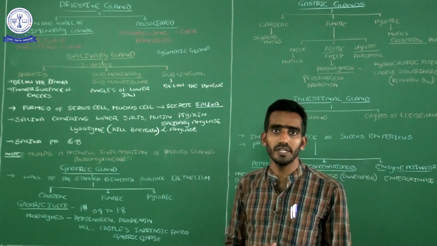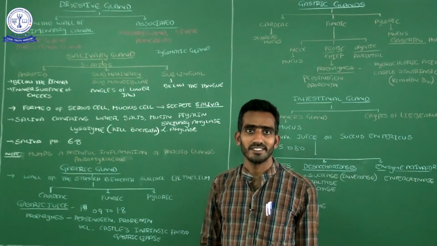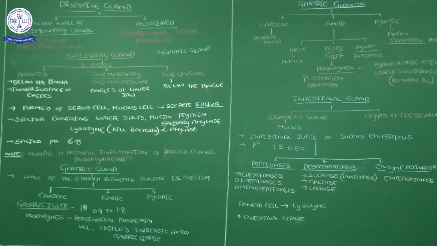Let me start today's video session. Here, students, see digestive glands. In the digestive system, some of the glands are located along the wall of the alimentary canal, but some of the glands are located in different places and connect with the alimentary canal with the help of specific ducts.